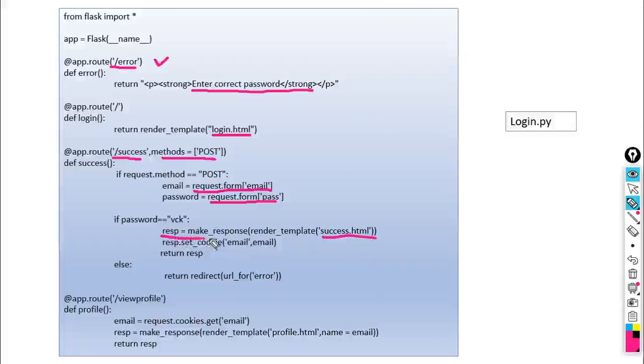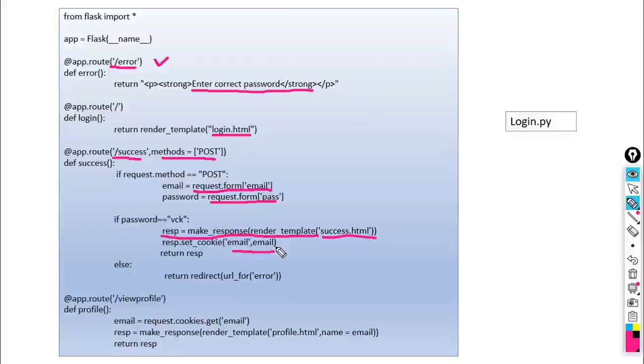What is the use of this statement? If the user enters the password VCK, it will render the template success.html. Means if it is correct, the response is to render template success.html and then set cookie email.